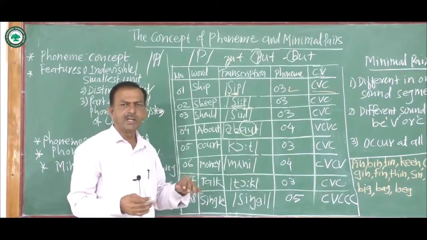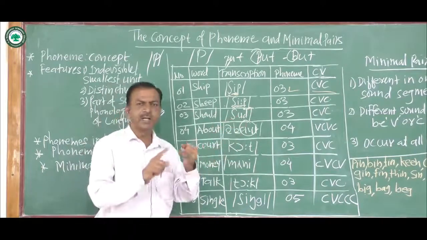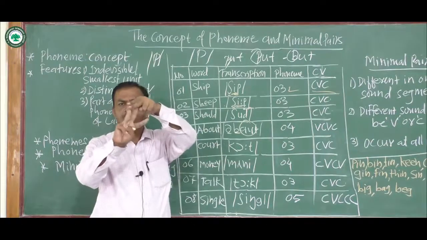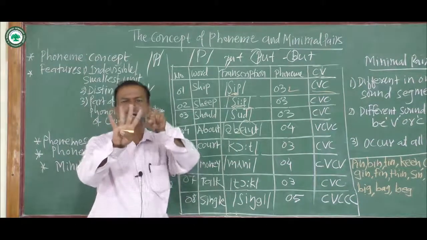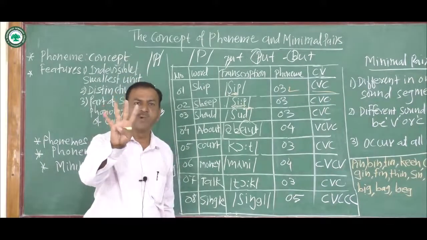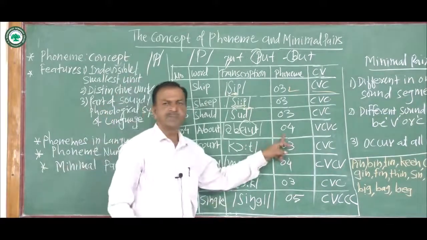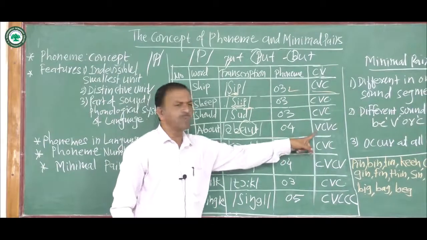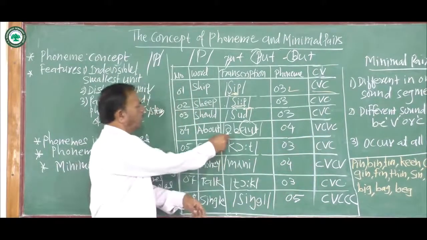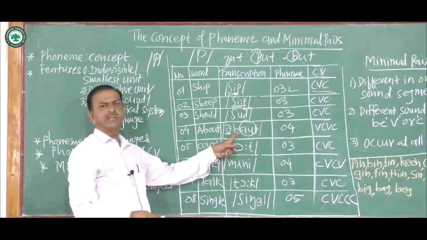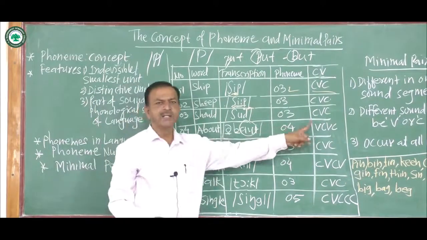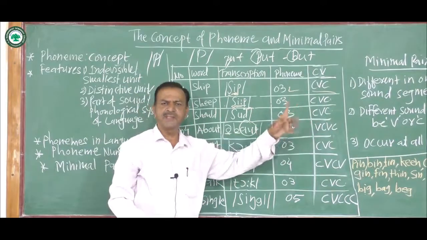So how many phonemes are there? A, b, ow, and t. There are 4 phonemes. And what is the pattern? Vowel, consonant, vowel, consonant. So the pattern is VCVC.